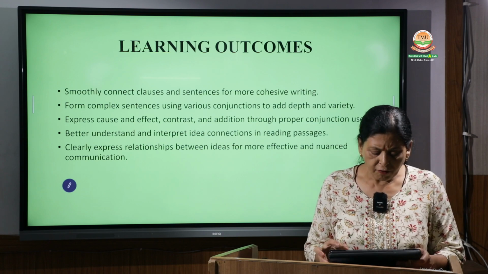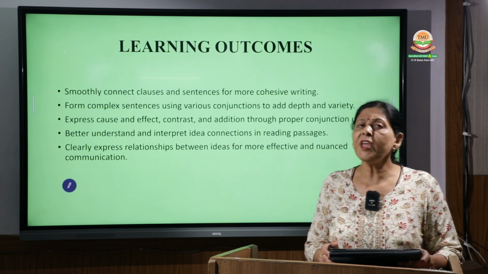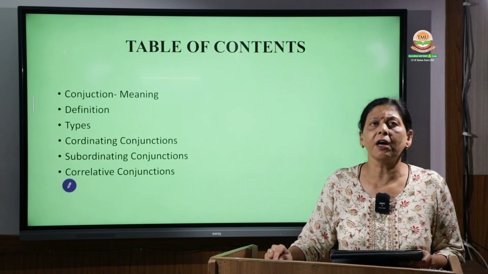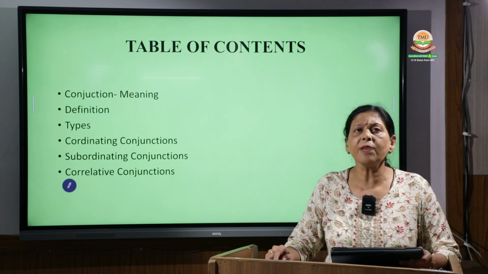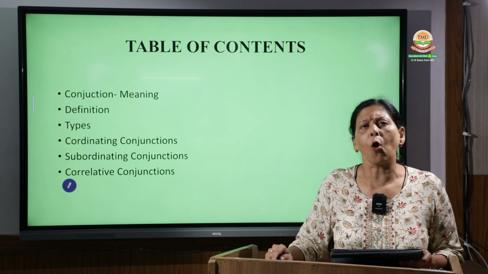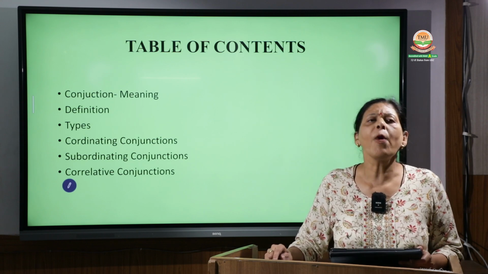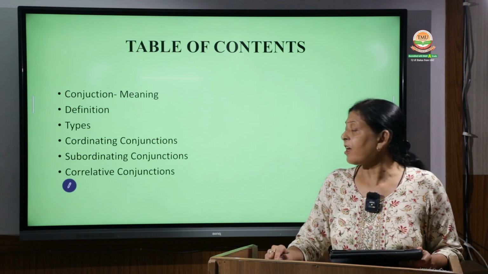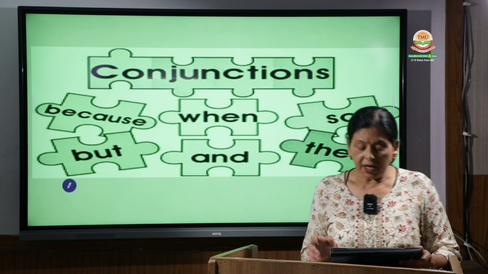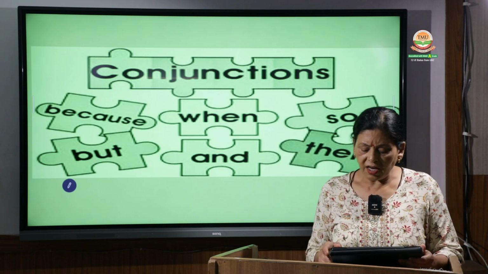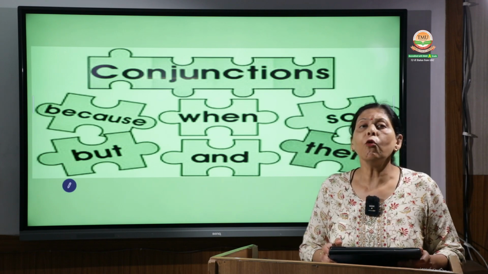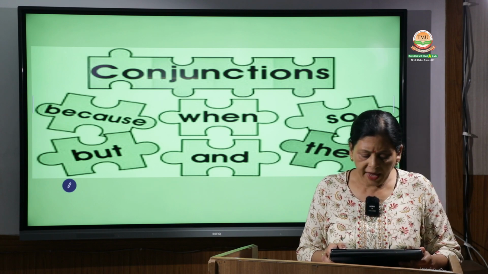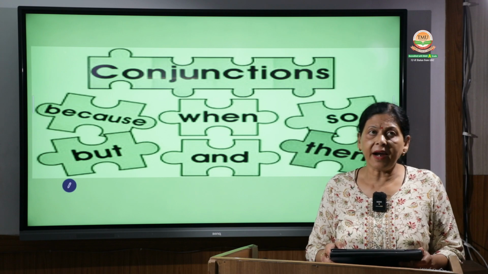In the table of contents we have what conjunctions are, the meaning of conjunctions, the types of conjunctions, the usage and different subtypes, and we will discuss all of them in detail. Then the rules where conjunctions are used and their usage with examples. Some common conjunctions are because, when, so, but, and, then.